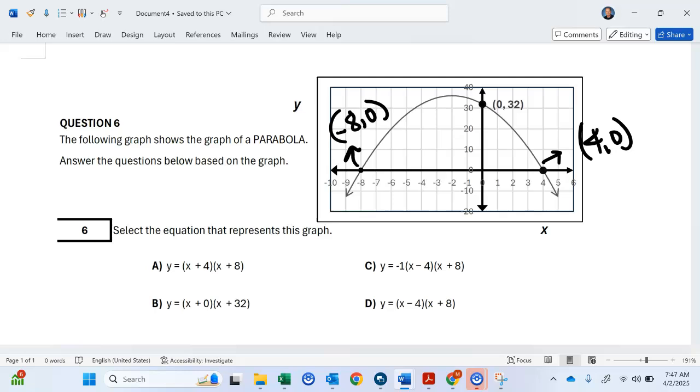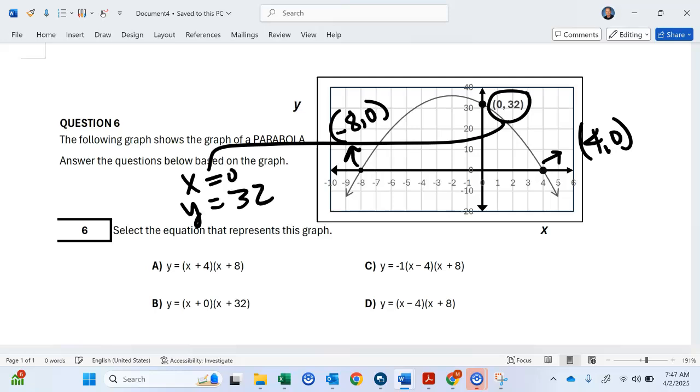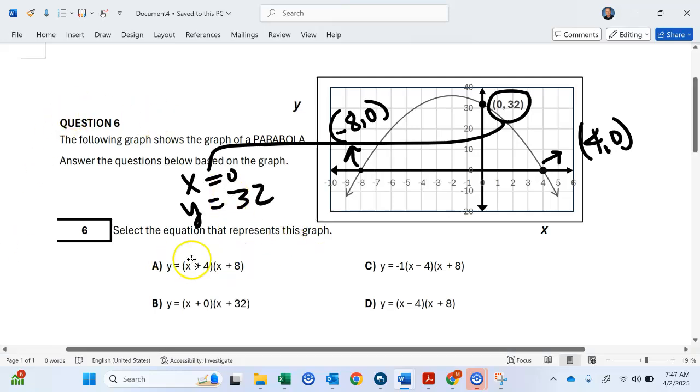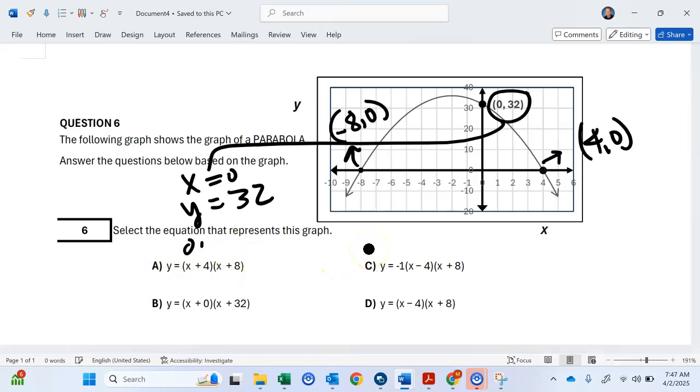So what I'm going to do is I'm going to try these points. I'm going to start by trying this one right here. That means when x equals 0, y should be 32, okay? So does it work here? Well, now I'm going to go here, 0 plus 4, each one times 0 plus 8. What is that? Put it in your calculator, right?